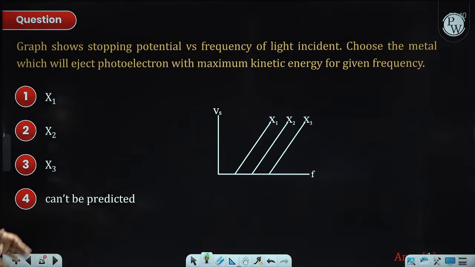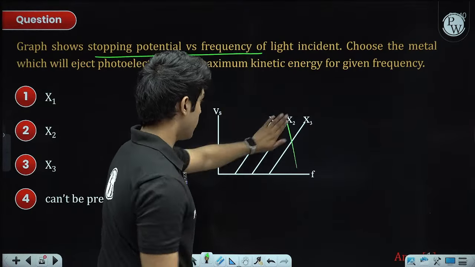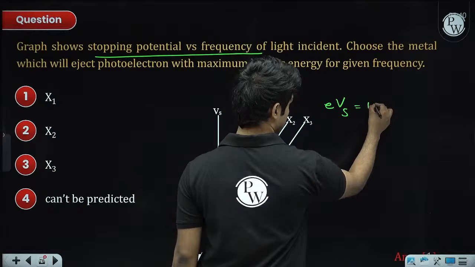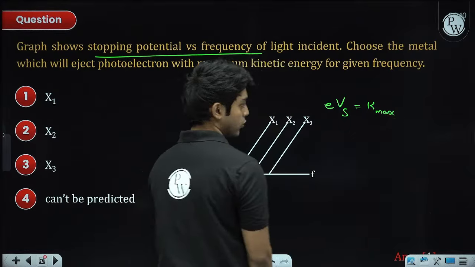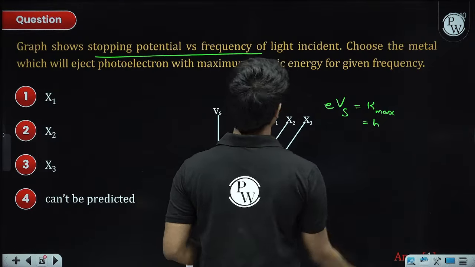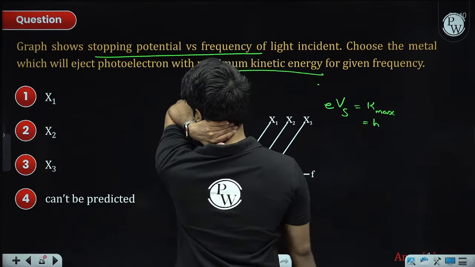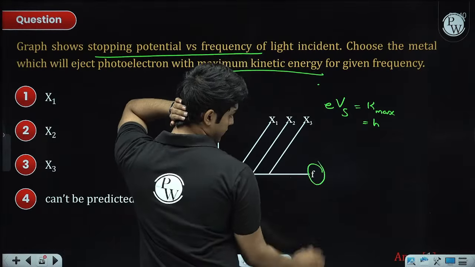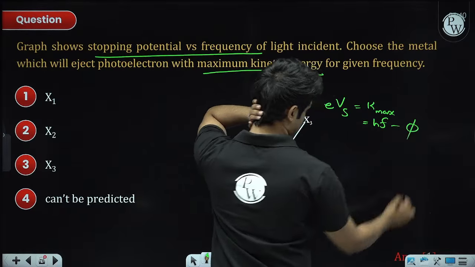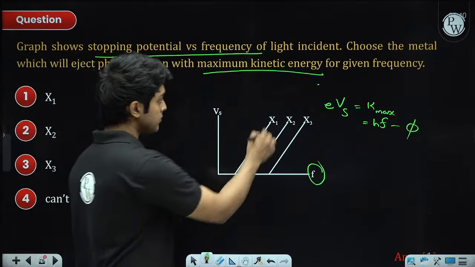This is a question on the photoelectric effect. A graph of stopping potential versus frequency. So e times the stopping potential equals K max, the maximum energy of the photoelectron that was emitted, that electron's kinetic energy. So we want the graph between, so this graph is plotted against frequency. So the energy of the photon, we will write it as hf minus work function, right? Now the question is, in which case will the electron eject with maximum kinetic energy?